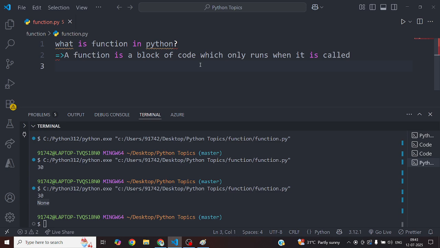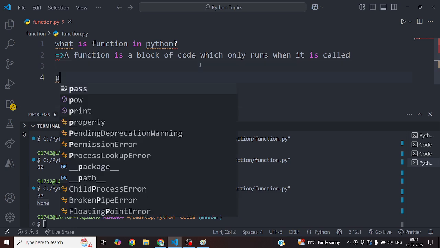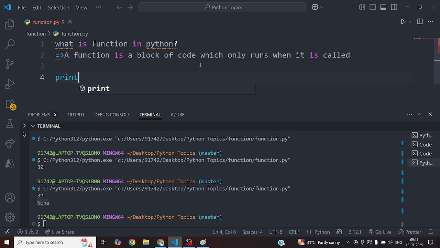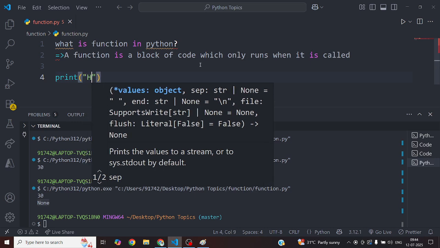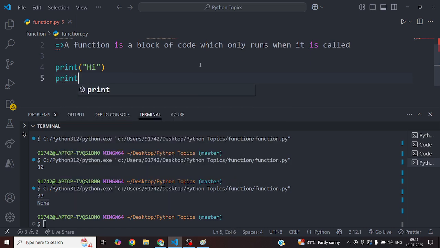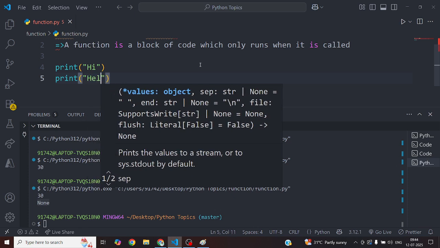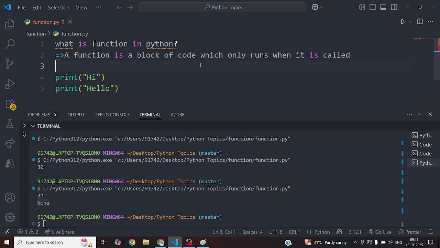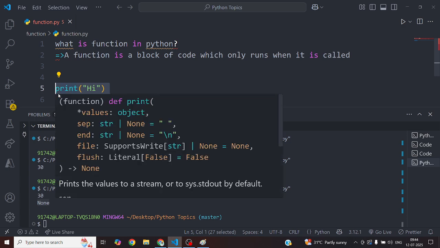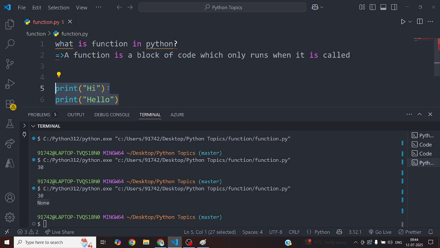A function is a block of code. Let's write a block of code. Print hi, print hello. Okay, no issue. Now there are some codes here. Print hi, print hello. These are some statements.